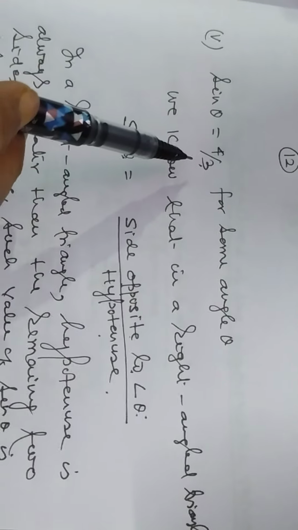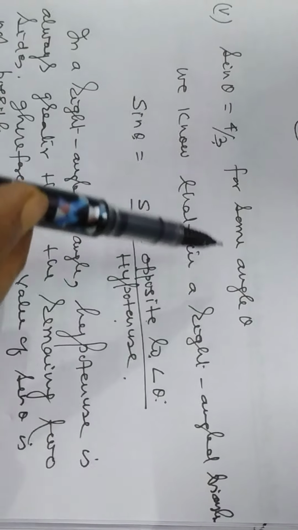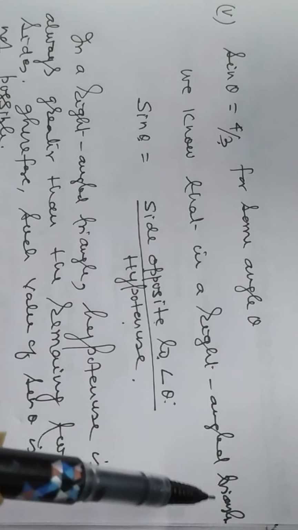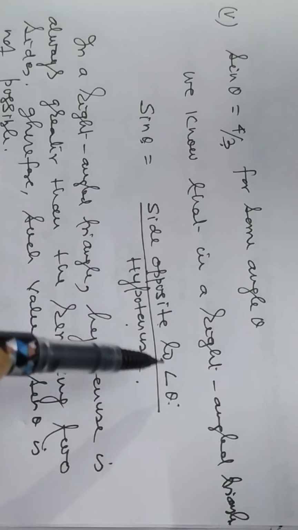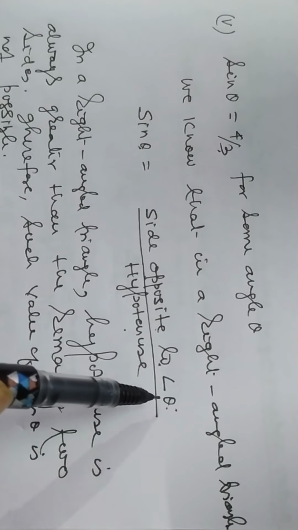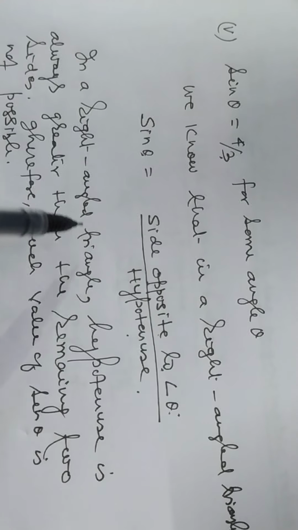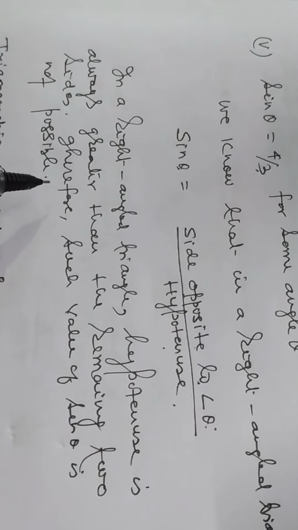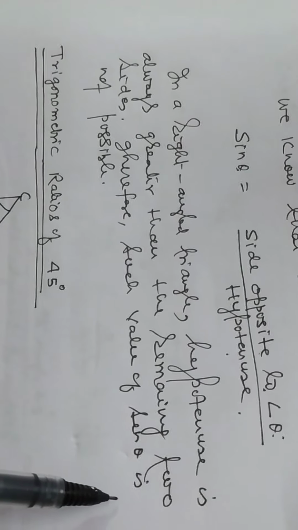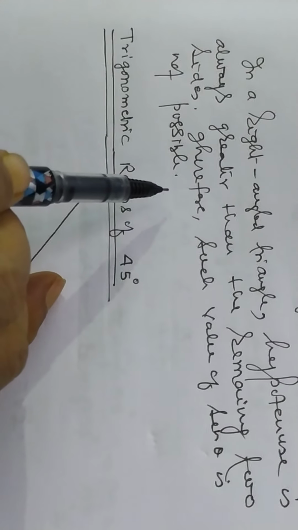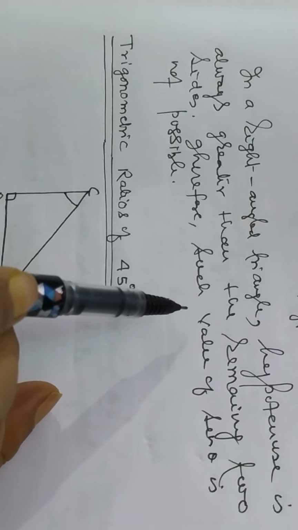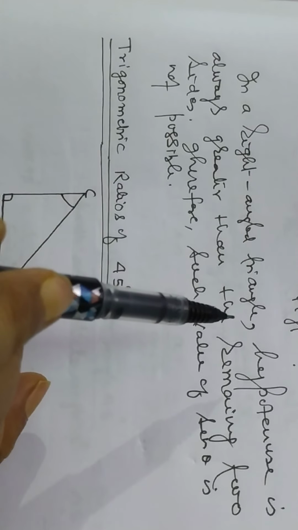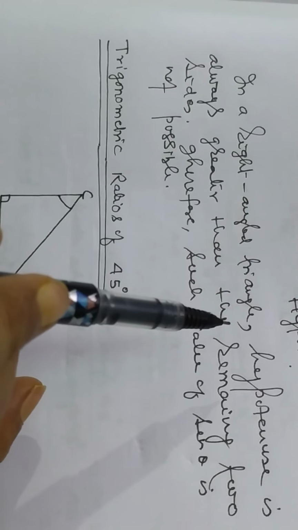Problem number 5. Sin theta is equal to 4 by 3 for some angle theta. We know that in a right angle triangle, sin theta is side opposite to angle theta divided by hypotenuse. In a right angle triangle, hypotenuse is always greater than the remaining two sides. Therefore, such value of sin theta is not possible. Now, we have discussed all 5 questions of the nature of true false.